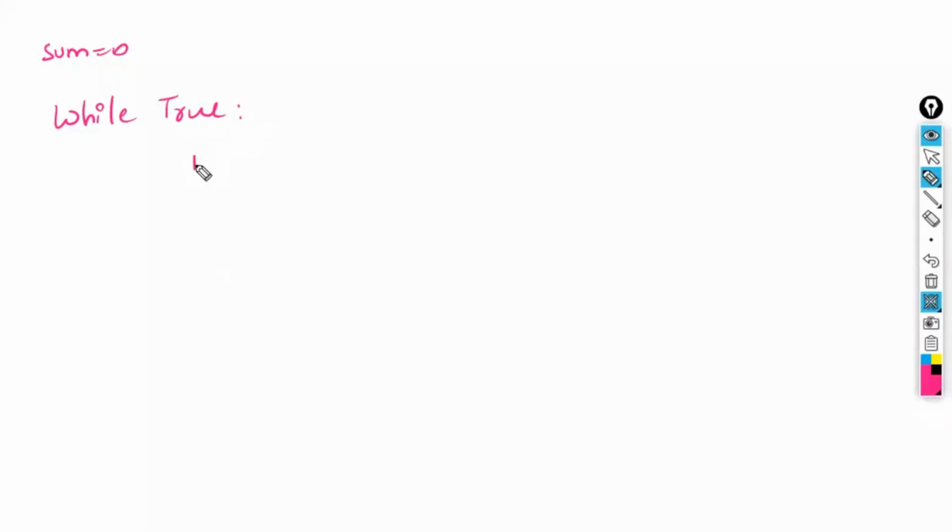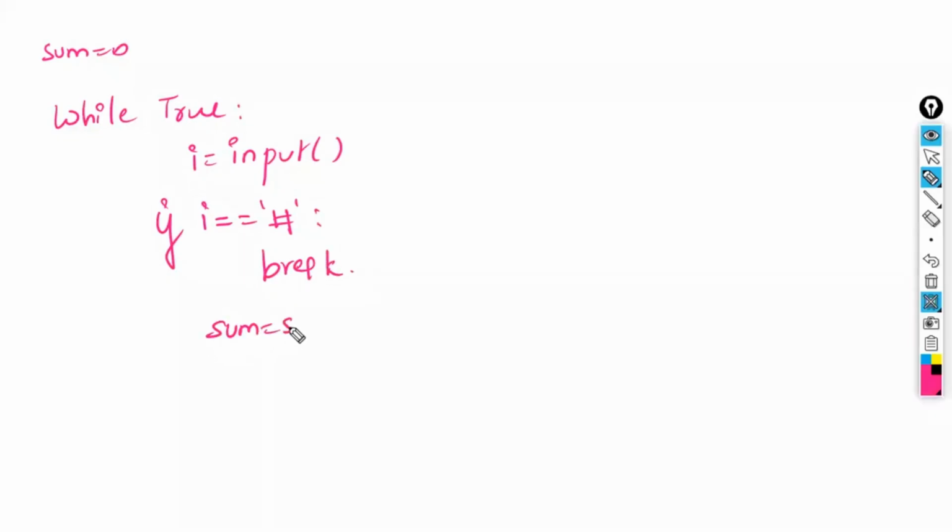Right? So while true, I is equal to input of. The user is going to enter. How many times the rectangular box will be printed? Infinite number of times it will be printed. Infinite number of times it is going to ask one by one. The moment the I value is equal to hash, I'm asking to break. If it is not equal to hash, do sum is equal to sum plus I. You can write it in the else part, or no need to write the else part also. If this is not true, automatically it will come down only, right? If this condition fails, it will come down only.